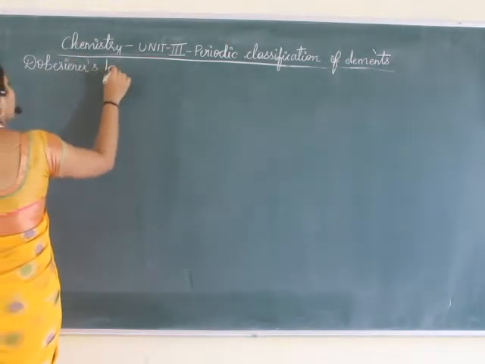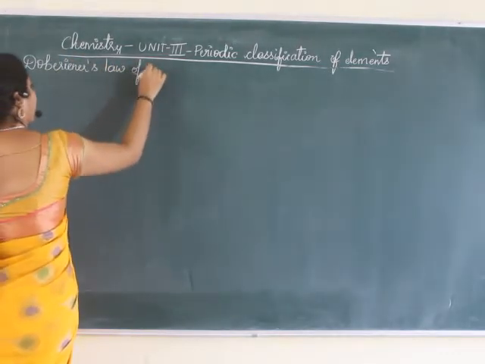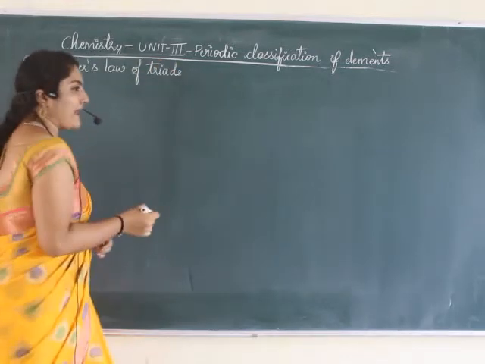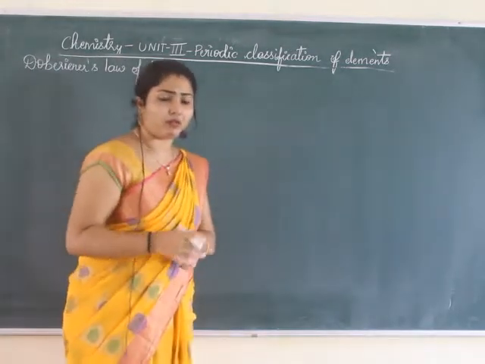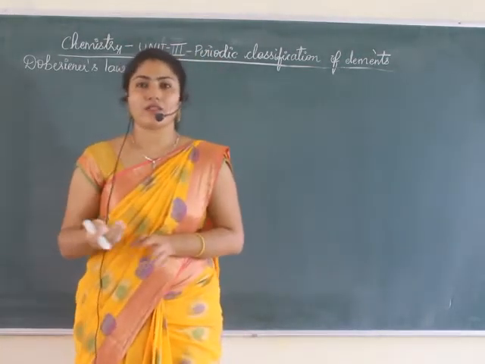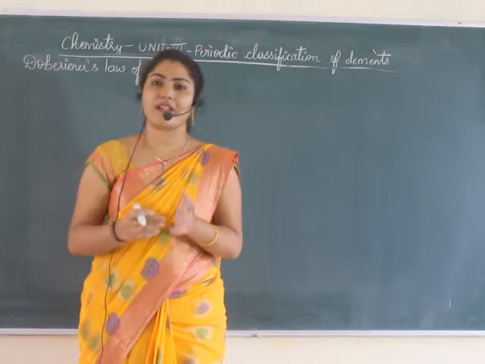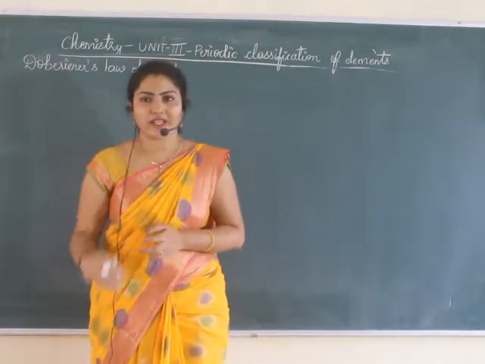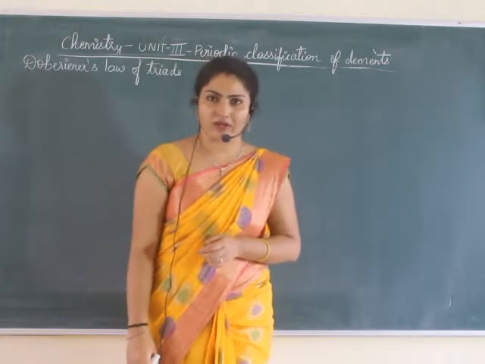Dobereiner tried classifying. It doesn't mean that Dobereiner was the first one to classify. There were many other scientists who had idea of classification, and they have classified in their own ways, but very notable ones are mentioned in the syllabus, and we will go according to that.